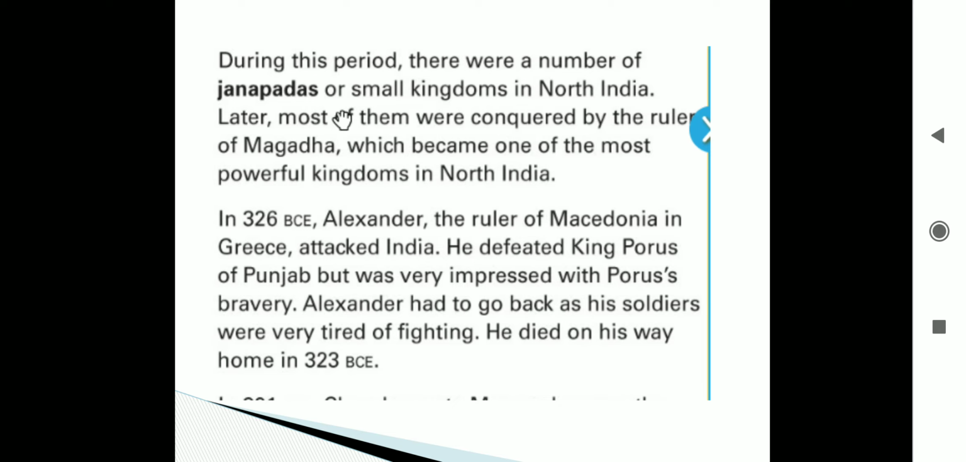While going back home, on his way, he died. Alexander died while going back home, because his soldiers were very tired.